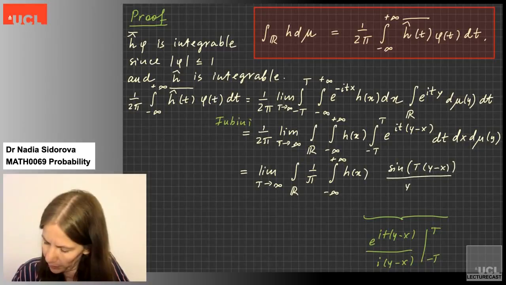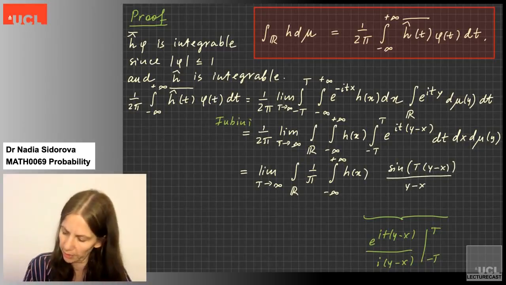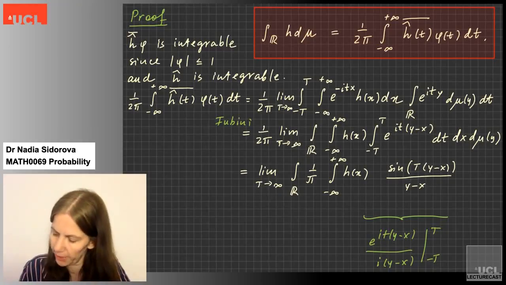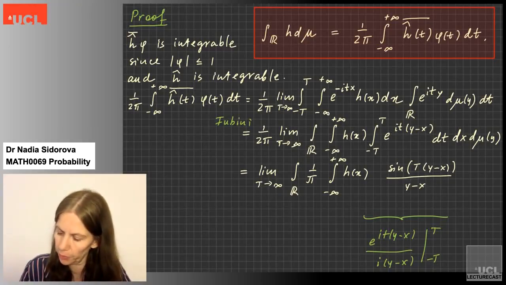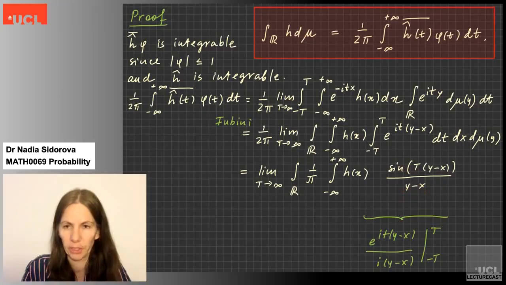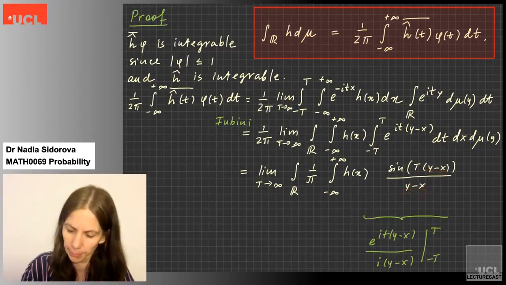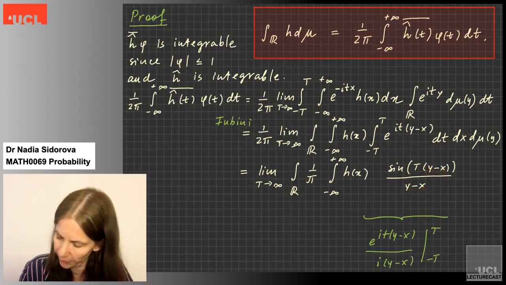I should have written, okay, no, y minus x is correct, but I'm going to observe that sine is an odd function and this is an odd function, so I can change both y minus x to x minus y and nothing happens. This will be slightly more convenient for the future, so I'm going to replace this by x minus y.